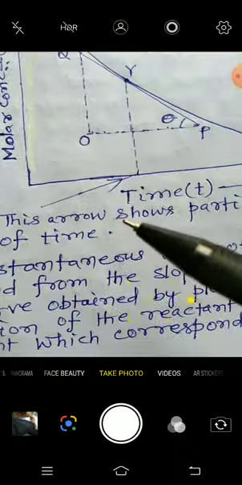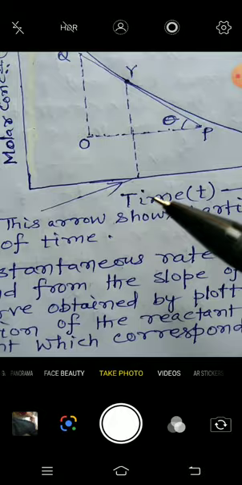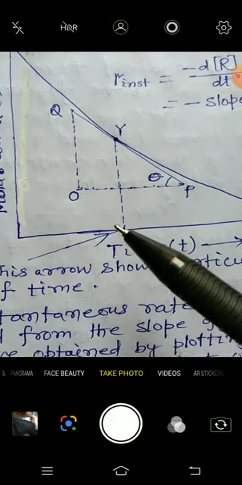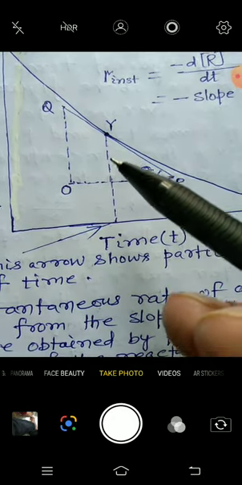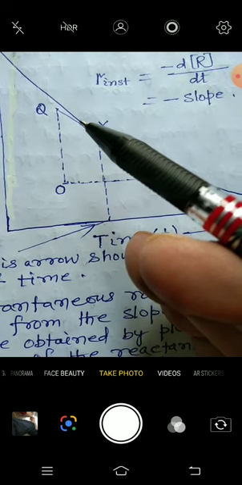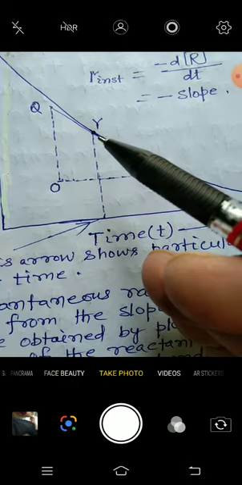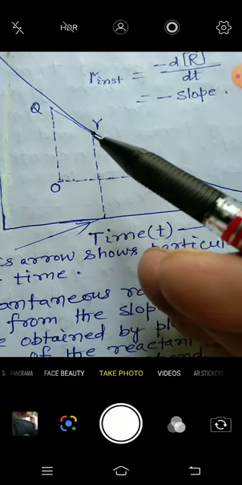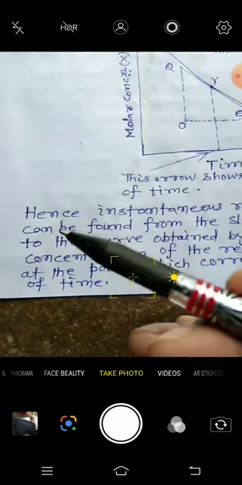So this arrow simply shows a particular instant of time. Draw the perpendicular at this time. Where this line touches the curve, you draw the tangent, and with the help of that tangent you can find the slope of the tangent and finally the instantaneous rate of reaction.